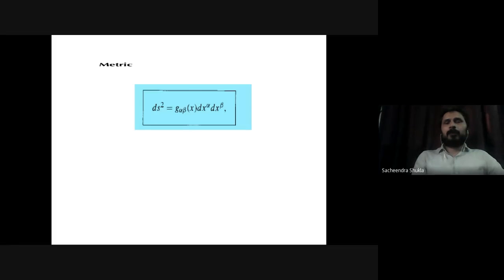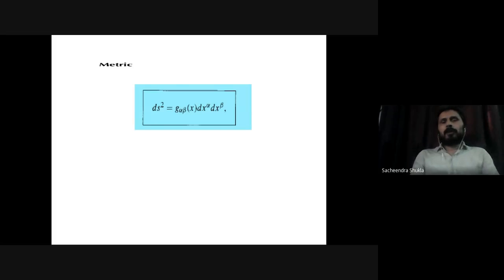But further, I told you about change in coordinate system. So if I change the coordinate system, definitely this g alpha beta, this coefficient, will change. But remember, geometry doesn't change. Or you may use any experimental setup, the geometry won't change. Only the line element form will change, geometry won't change.